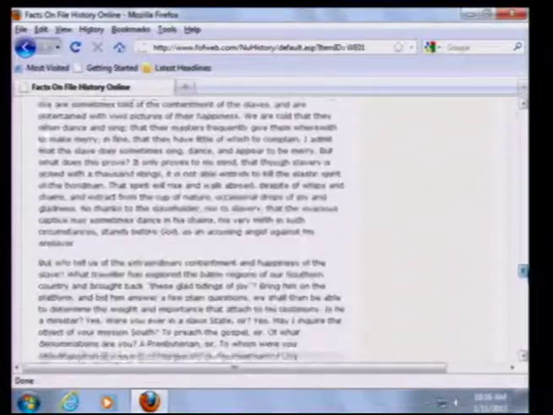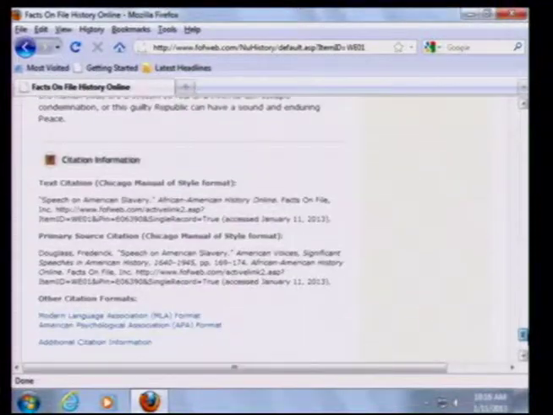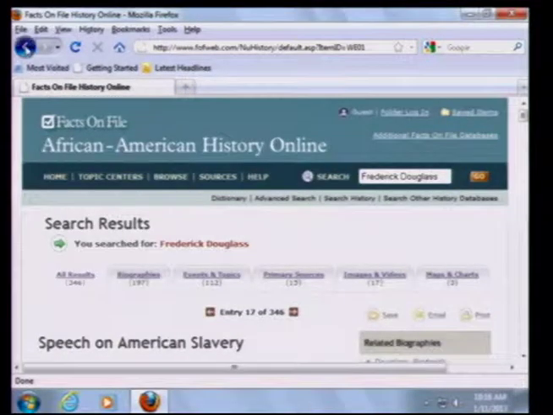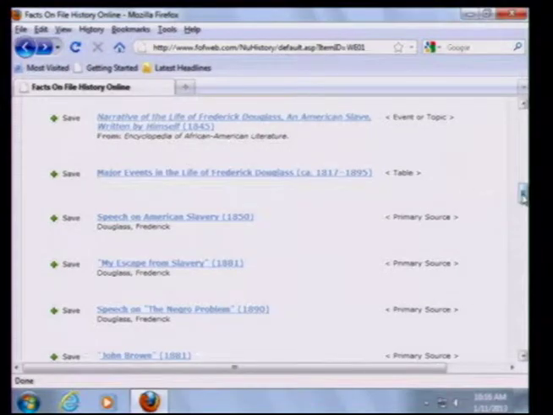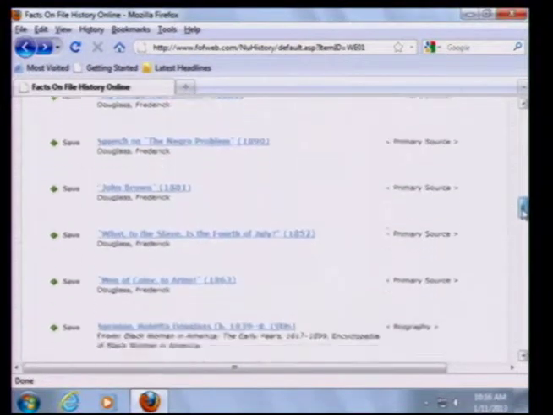So I think this is really an incredible resource that is available to you. So there you go. There you have it. And once again, we have citation information at the end of the speech. So it's all done for you. And that's, again, that's just one database.